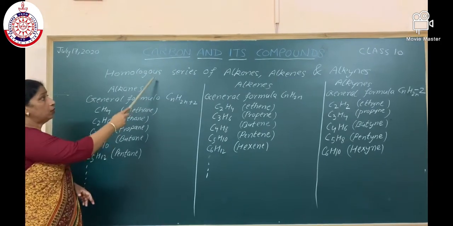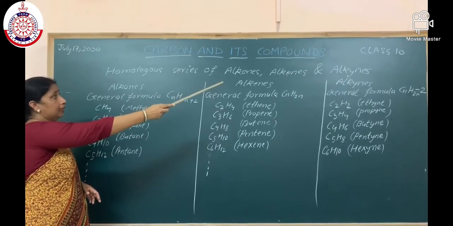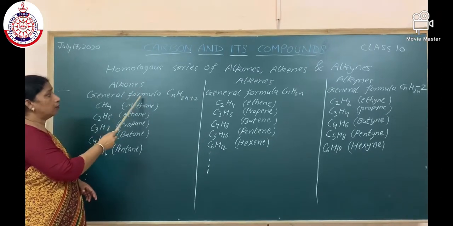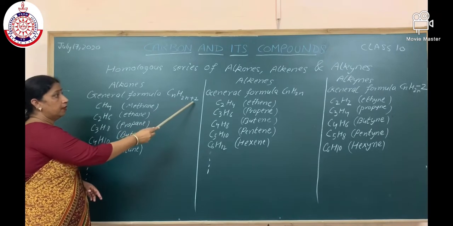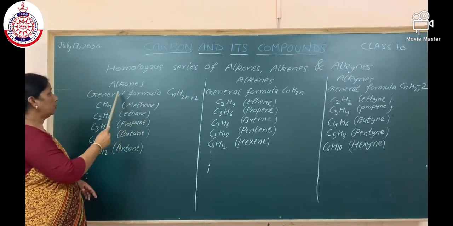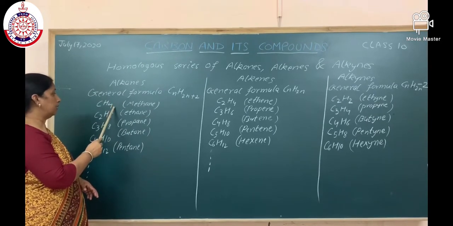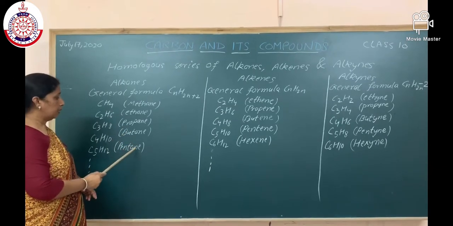Students, homologous series of alkanes, alkenes and alkynes. Now, alkanes. General formula of alkane is CnH2n+2, n is the number of carbons. First member of the alkane homologous series is methane, then ethane, propane, butane, pentane.